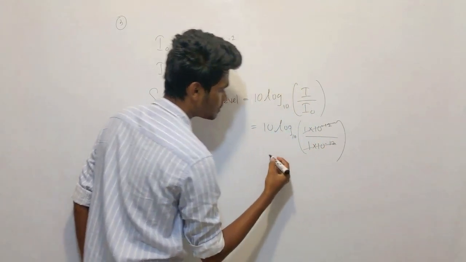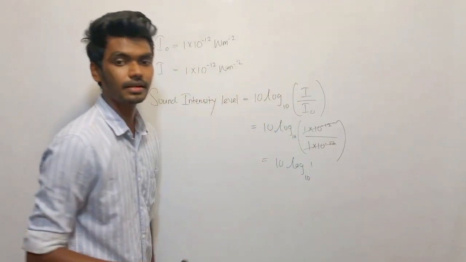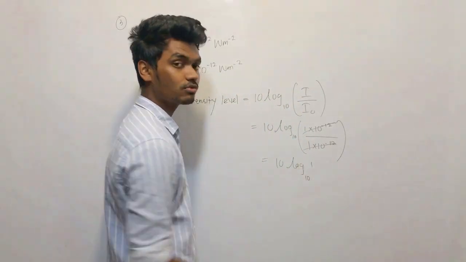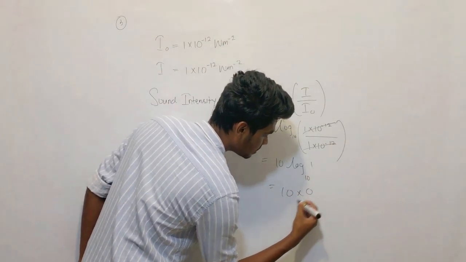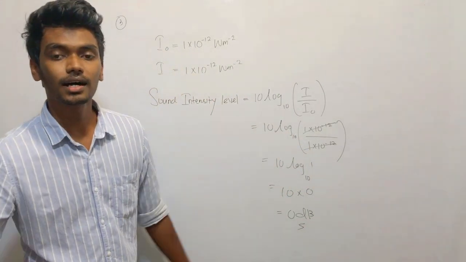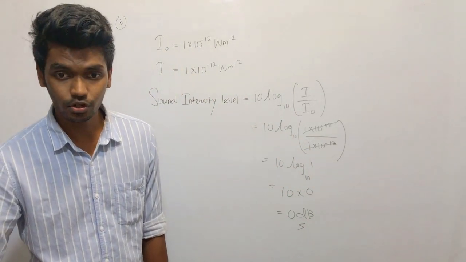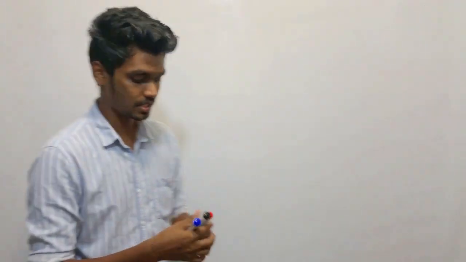So this cancels with this. What is it? 10 log 10 of 1, right? What is log 10 base 1? Log 10 base 1 is 0. So 0 decibels. This will be the answer, going to be the first one, right? Now let's go to the fourth question.